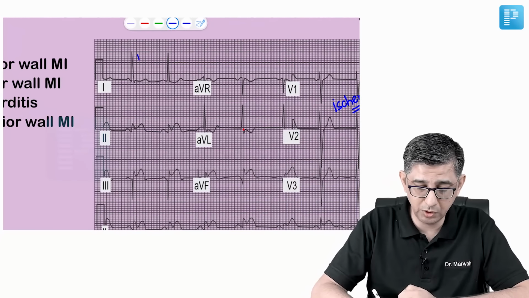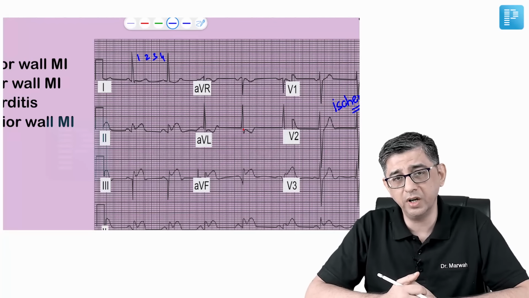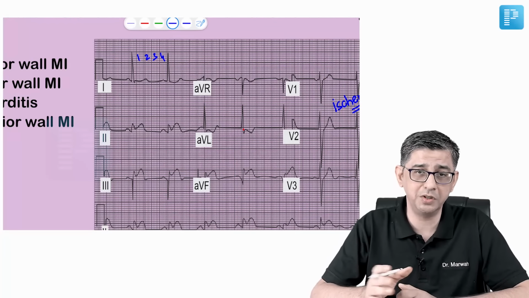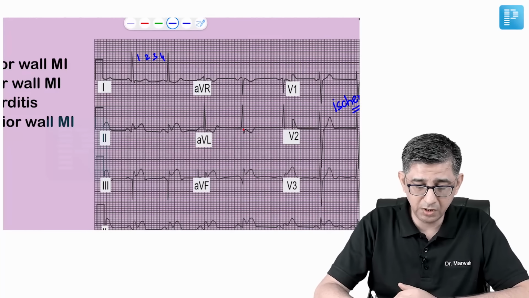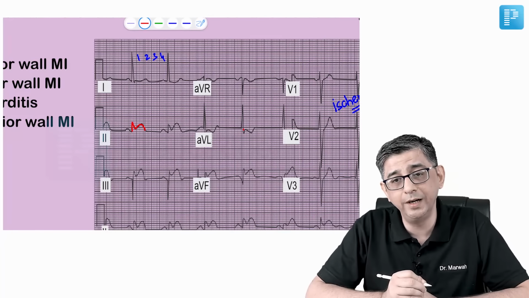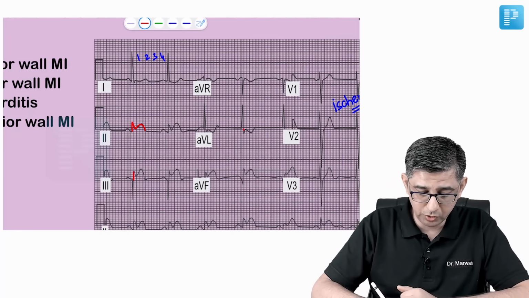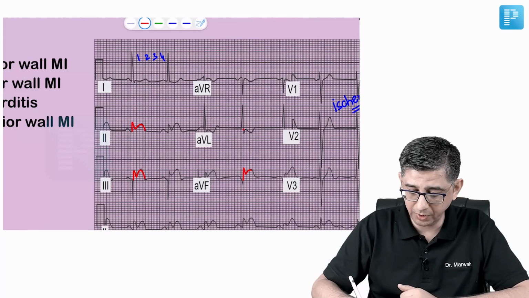I will also use this opportunity to calculate the heart rate of this patient. You can very well see about 4 to 4.5 large squares, so the heart rate of this patient is on the lower side of normal. And then I can notice a very characteristic ST elevation, which I'll highlight before you, in lead number 2. I could also pick up an ST elevation in lead number 3 and also in lead AVF.